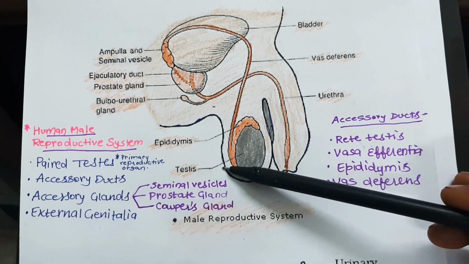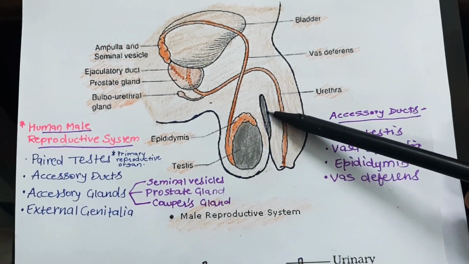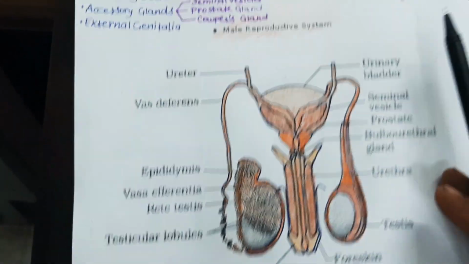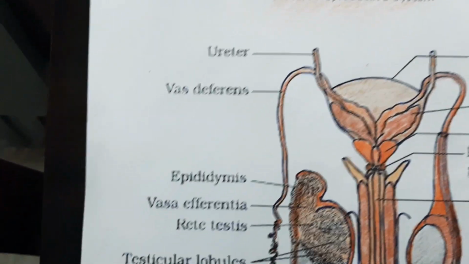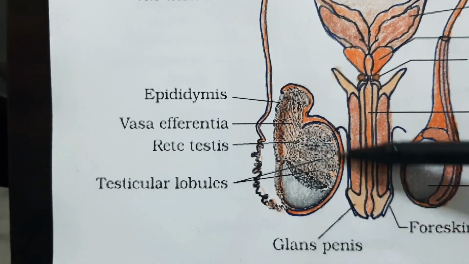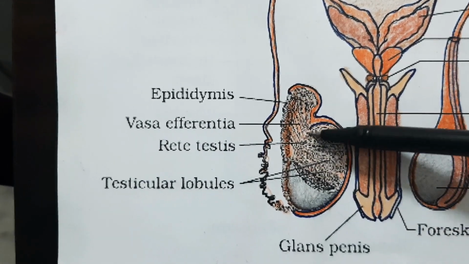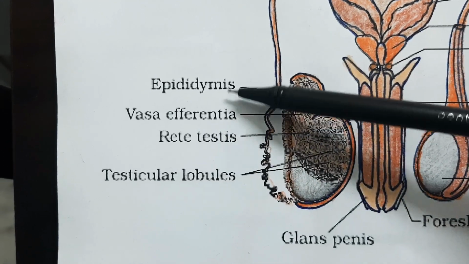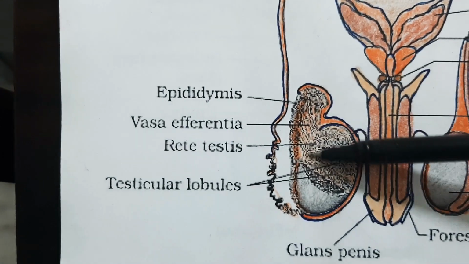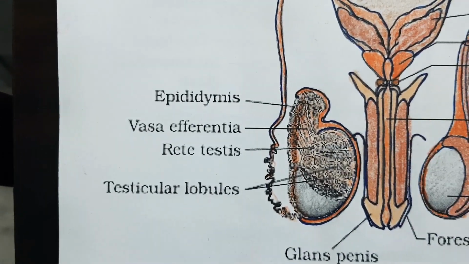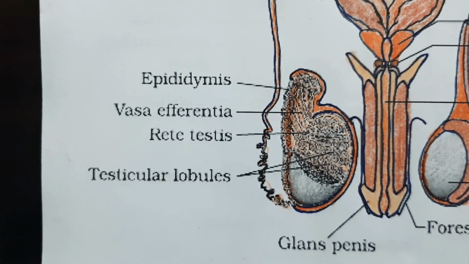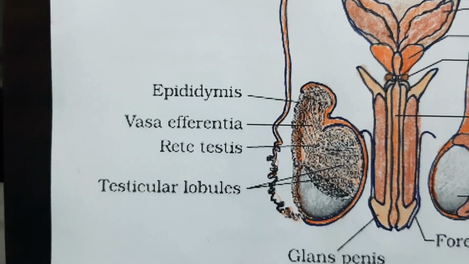If we look at the section of the testes, let me discuss the frontal view of the human male reproductive system. Here you can see the section of the testes. Here there are several ducts which you can see, like vasa efferentia and epididymis. First, before discussing the various accessory ducts, you must know that each testis is oval in shape and its length is from 4 to 5 centimeter and its width is around 2 to 3 centimeter.